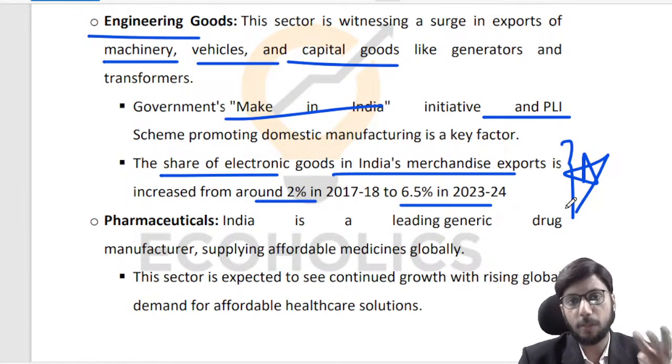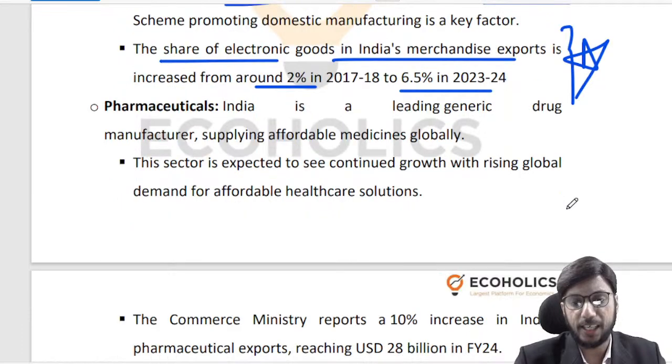In fact, we are doing quite a bit for all the 3 streams. For instance, electronics, we are manufacturing more and more of it in India itself. For gold, we are trying to move away from investments into gold, and we are trying to popularize sovereign gold bonds and such kinds of schemes, which are actually very popular now in India, right? And of course, we are moving away from fossil fuel as a category, but it will take its own sweet time. But yeah, this is definitely an important success story that you need to keep in mind regarding India's merchandise exports.